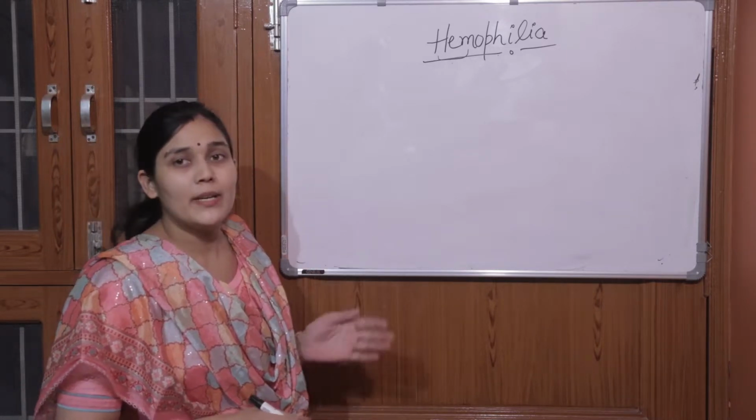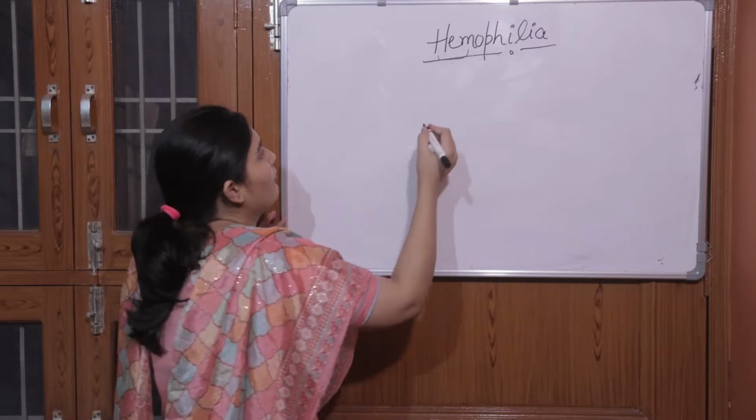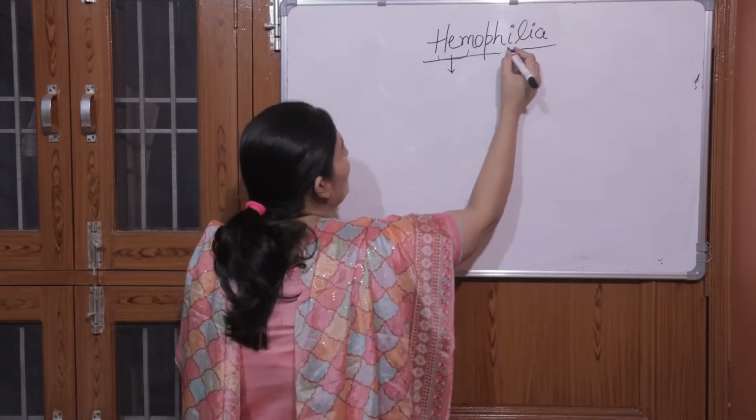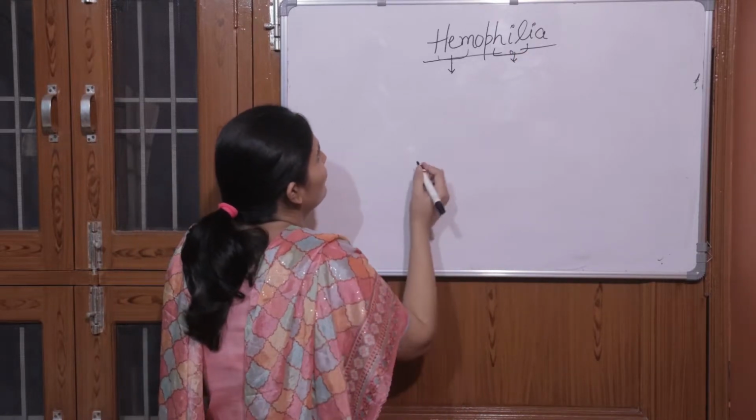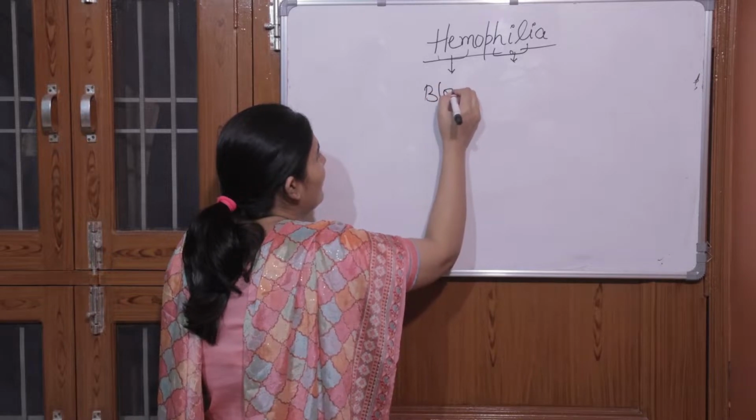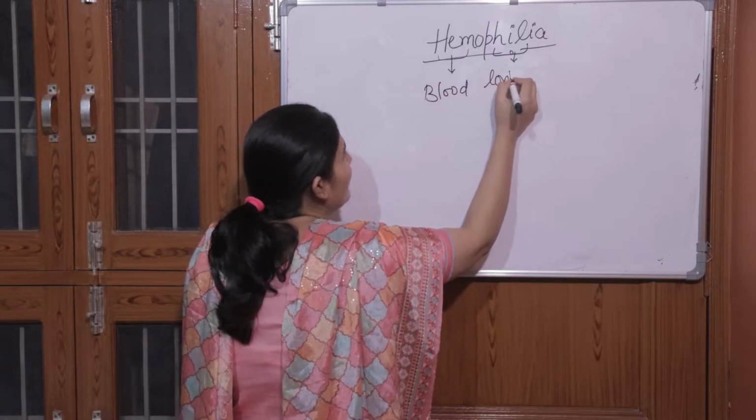In this video, we will be discussing hemophilia. So first we will define what we mean by hemophilia. Hemophilia contains two words: one is hemo, the second is philia. Hemo means blood and philia means loving.